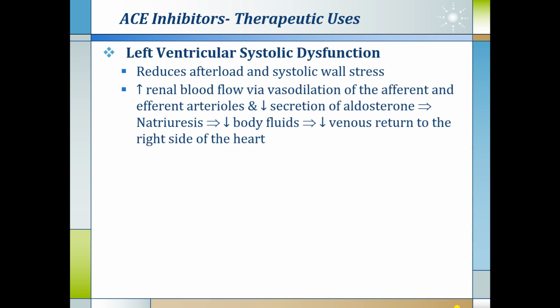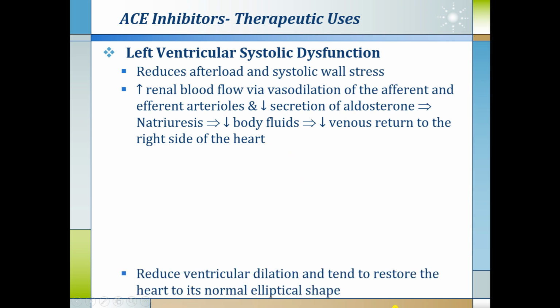The second therapeutic use is left ventricular systolic dysfunction. It reduces the afterload and systolic wall stress, and increases renal blood flow via vasodilatation of the afferent and efferent arterioles. Decreased secretion of aldosterone leads to natriuresis, so body fluid and blood volume decrease, venous return to the right side of the heart decreases, and preload decreases, and it will help in left ventricular systolic dysfunction.